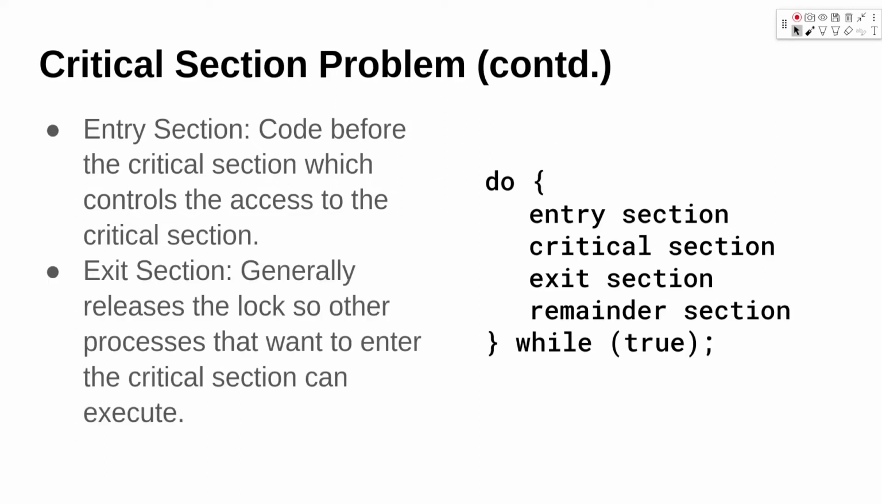The exit section generally releases the lock. So maybe while entering the critical section we put a lock so that no other process should enter the critical section, and once our work is done in the critical section, in the exit section those locks are freed up so another process can access the critical section.